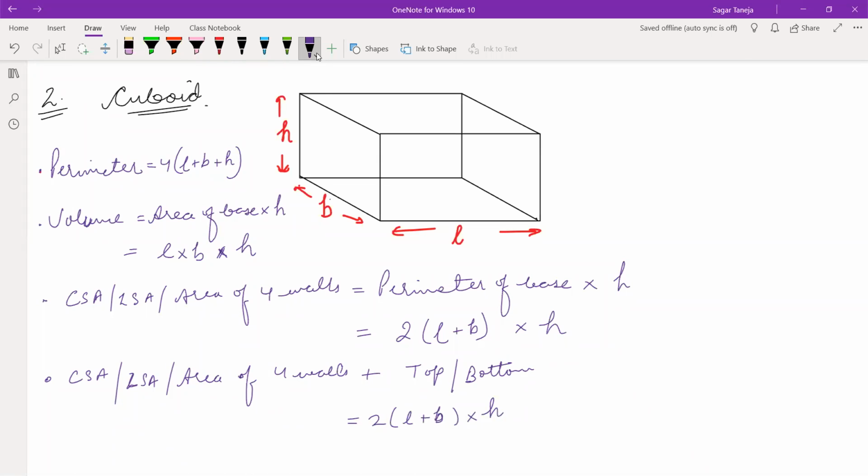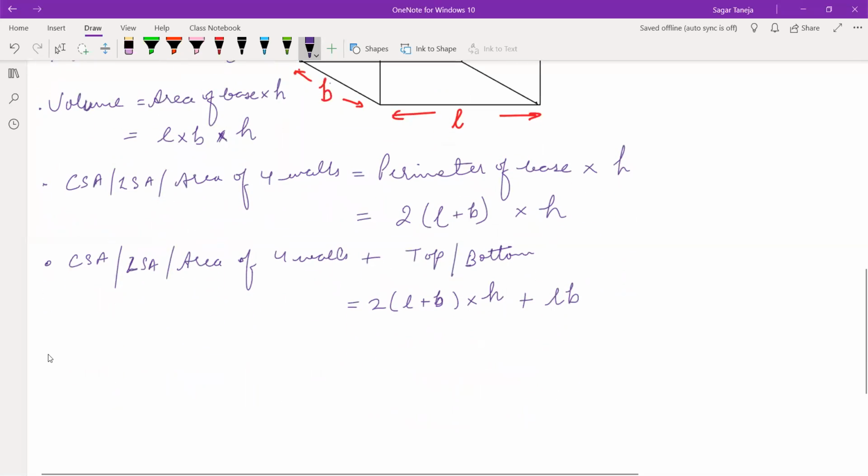After that, what is top? Top is also L into B and bottom is also L into B. So we have to add one out of them. So for both, we have to use L into B only. So just add LB. Yes, correct. Done. Now TSA, total surface area.